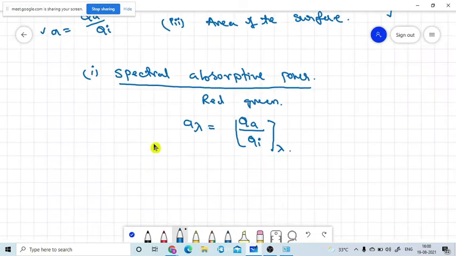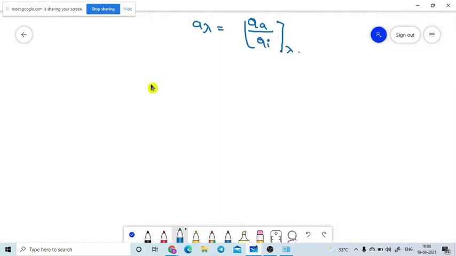So if we take visible radiation, it consists of a broad spectrum. The spectrum is from 400 angstrom units to nearly 800 angstrom units. So I am taking just 400 nanometers. Yes, 400 nanometer to 800 nanometer spectral region exists. So if we take these wavelengths, how much absorptive power is there? This is the visible light which is coming from the sunlight.